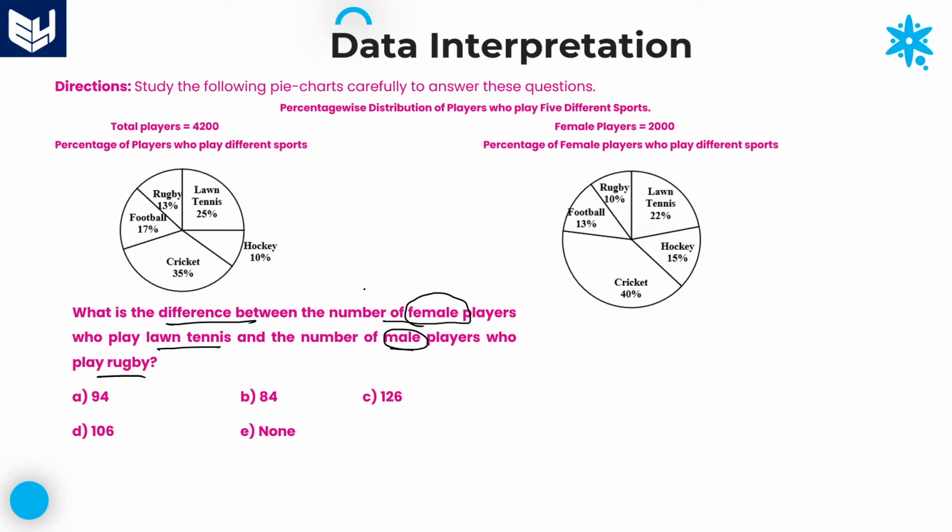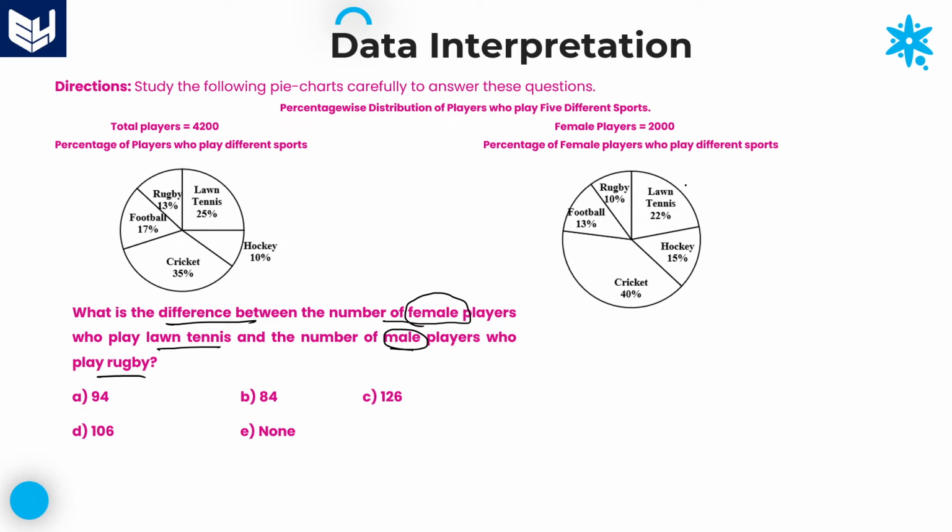Whenever he is talking about male players, definitely you need to use both the pie charts. Why? Because the number of male players of any sport they are playing, you will get it by subtracting female players from the total players. So the first value which we need to calculate is the number of female players who are playing lawn tennis.